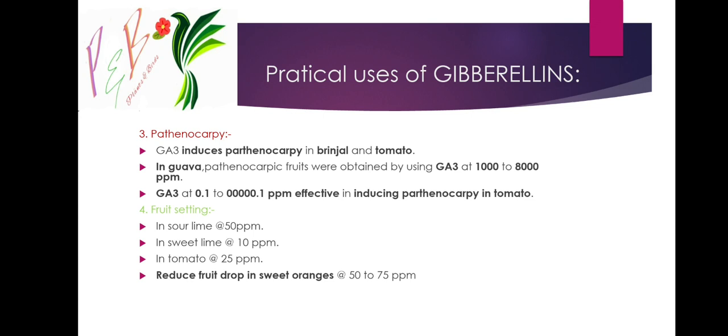Okay, next, in sour lime, fruit setting is done if we spray GA3 at 50 ppm, in sweet lime at 10 ppm, and in tomato at 25 ppm. This will lead to fruit setting.